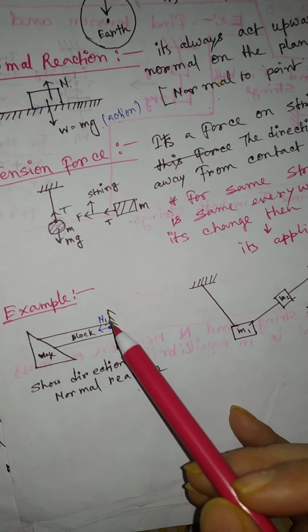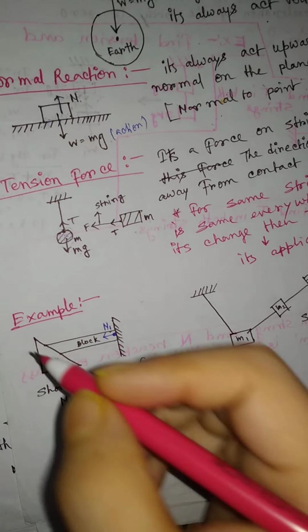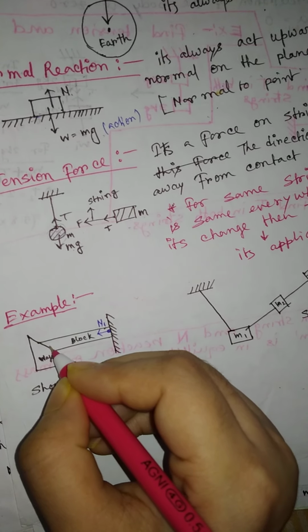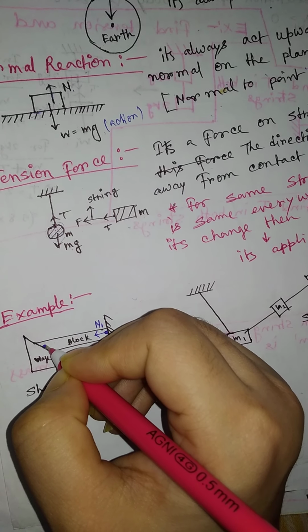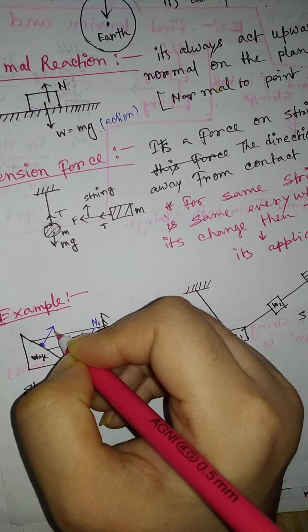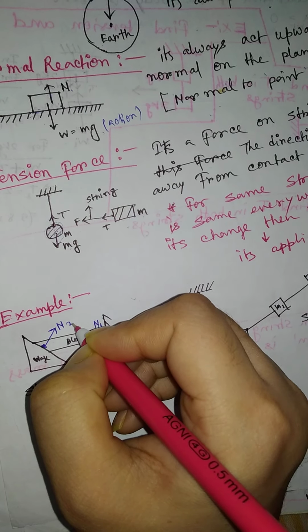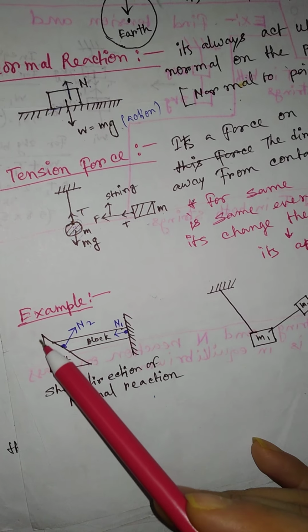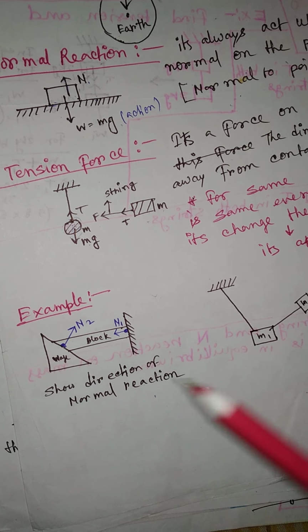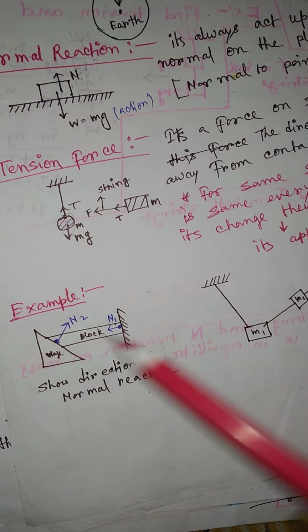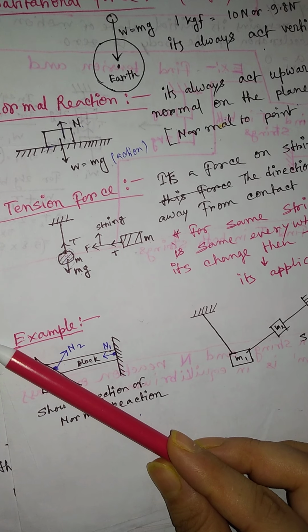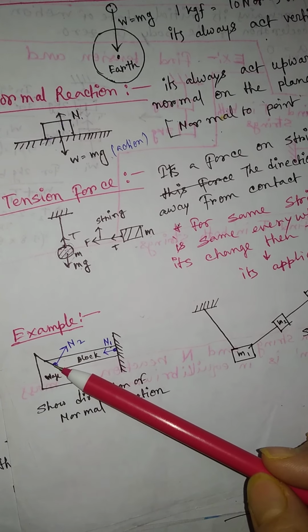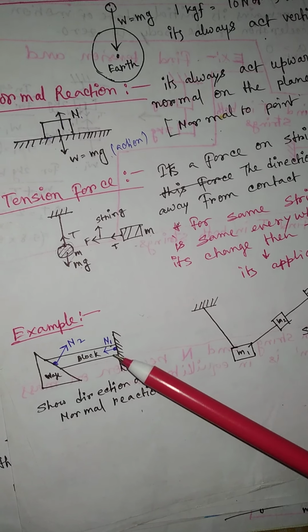Suppose here I am assuming that this is N1 and this is the contact point. So the normal reaction is along this side. This is N2. Okay, so it's always normal to the contact point, or we can say the contact surface. This is the contact surface, right? So it's always normal to the contact surface.